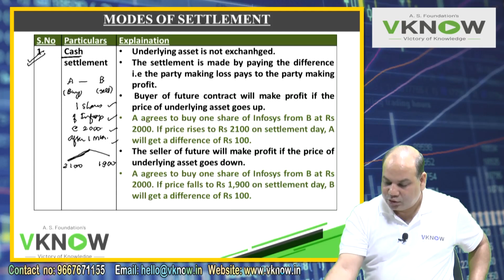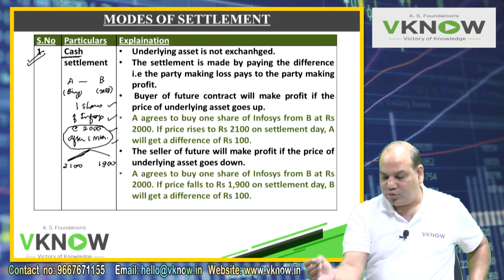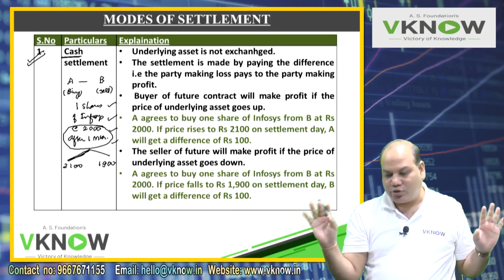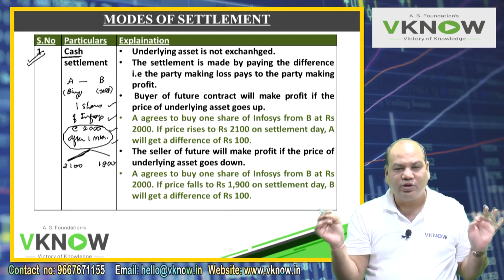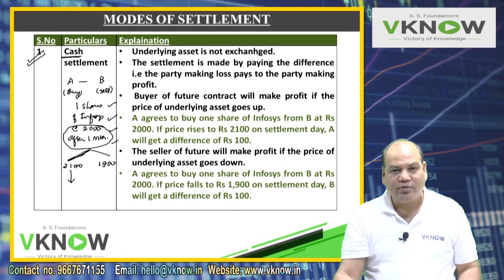A has a right to buy one share at 2000 rupees. B has an obligation to sell one share at 2000 rupees. So A will ask B, I will give you 2000, you give me a share. Instead of that, why don't we just settle the difference? So B says, yes, that's a good idea.